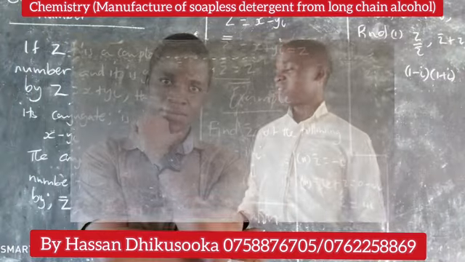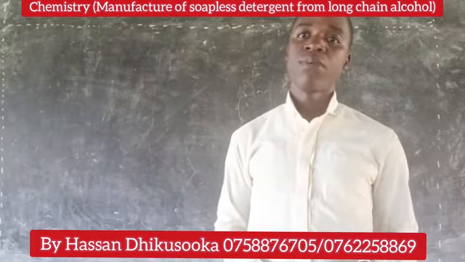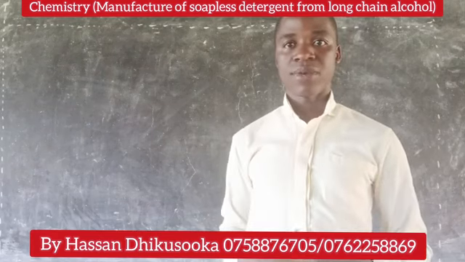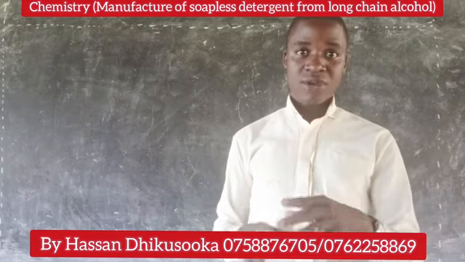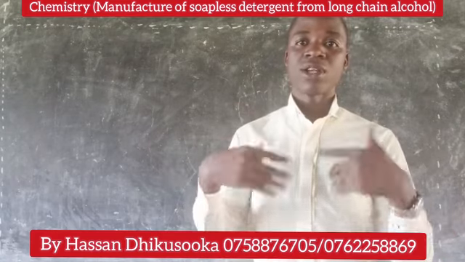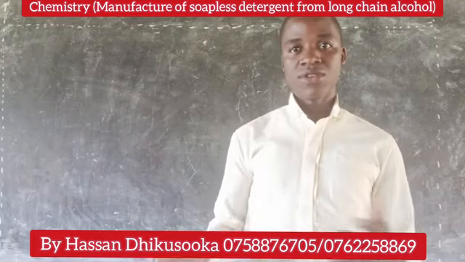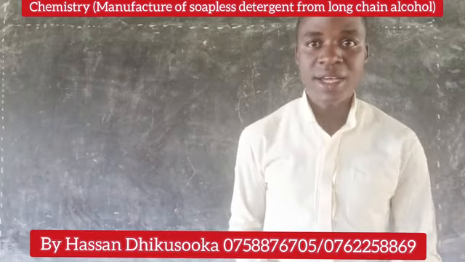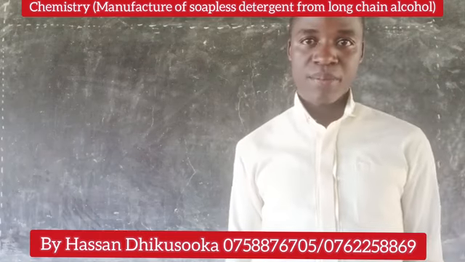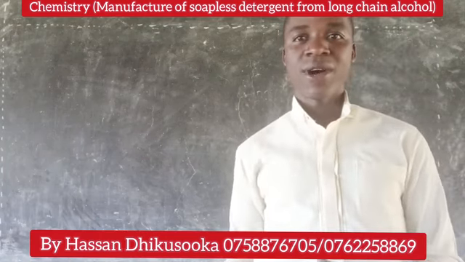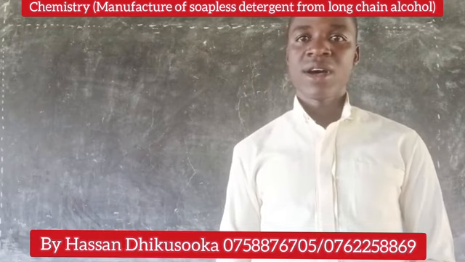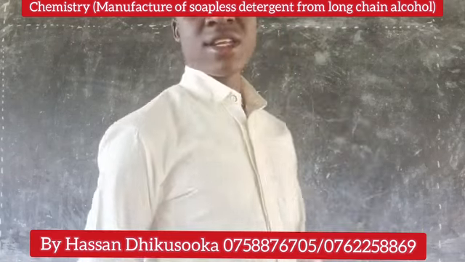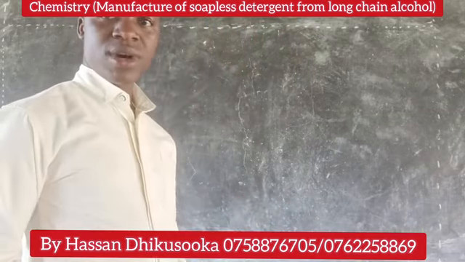At this particular moment, last time we looked at manufacture of soap. We said that detergents are categorized into two: soap detergents and soapless detergents. Last time we looked at manufacture of soap. Today, we want to look at manufacture of soapless detergents, because all of these serve the same function. They all enhance the process of cleaning. But at the end of it all, one of them cleans better than the other. So for that matter, allow us to look at other things. In this case, let us look at manufacture of soapless detergents.